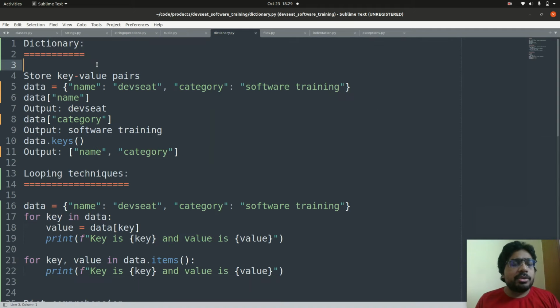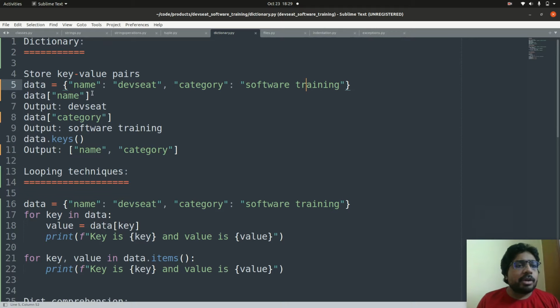A dictionary is used to store key value pairs. For example, this is a dictionary where the key is name and the value is dev sheet, and category is another key, and software training is the value. Make sure all the keys are unique. If you want to print the value of this key name, then you can use data of name. If you want to print the value of this key category, then you can use data of category. Or if you want to return all the keys from this dictionary, then you can use data.keys.